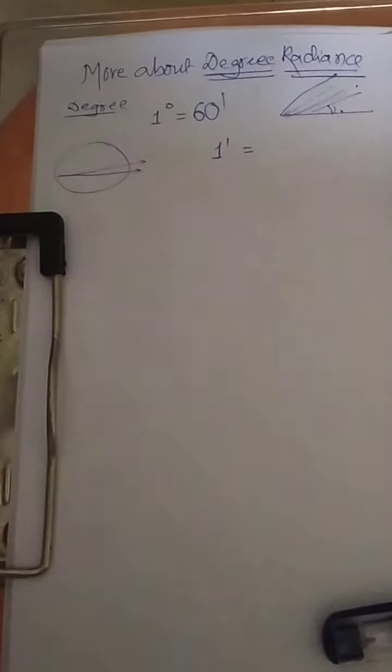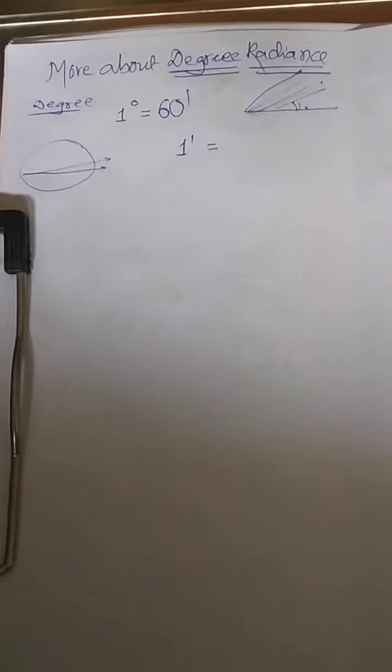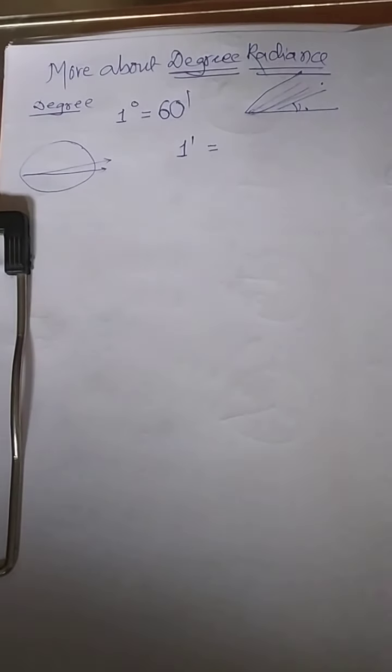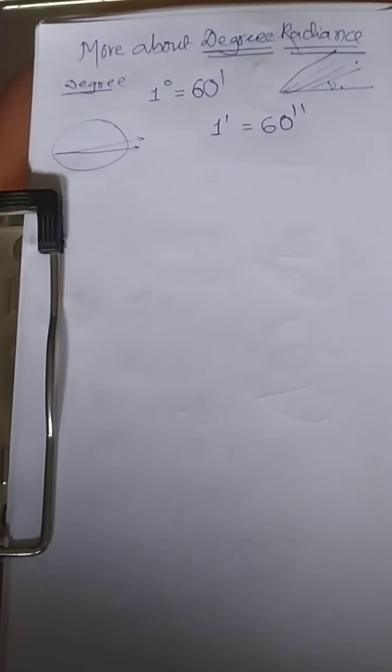Now the next part is 1 minute only. 1 minute, can you imagine? This is now the imagine test. One minute is there in front of your eye, and again you are going to draw 60 more lines, and this is called 60 seconds. So this is one more conversion you should know.